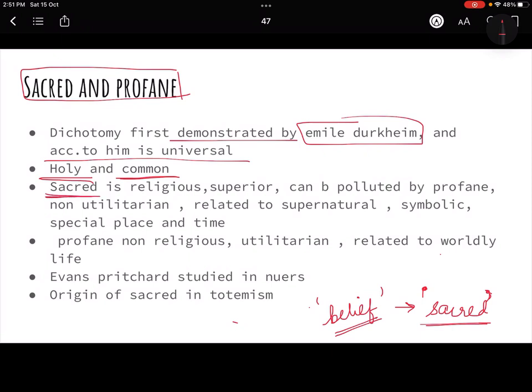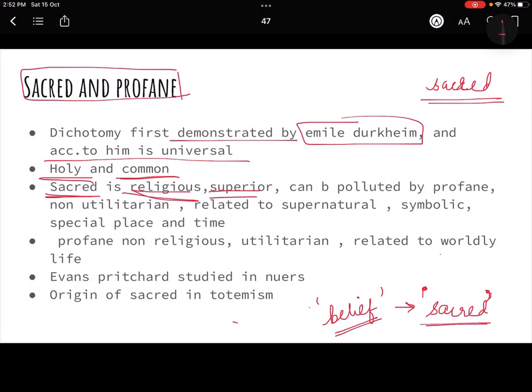Sacred जो है, it is called sacred because it is religious, right? It serves you a certain religious purpose. That is why it is called sacred. It is superior because you will not treat those two things similarly. For example, जब आप अपना sacred thread पहनते हो, you will always keep it very safely and you will always feel very respectful towards it.